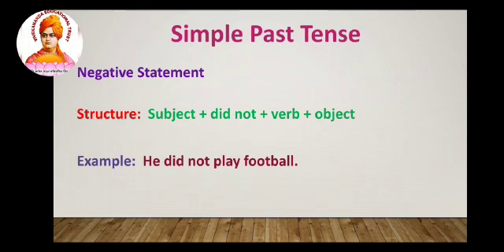Next we are going to see the negative statement of simple past tense. In the structure of the negative statement, did not will come before the verb and the verb exists in the present form. For example, subject plus did not plus verb plus object. For example, he did not play football. Here he is the subject plus did not plus the verb form plus object.